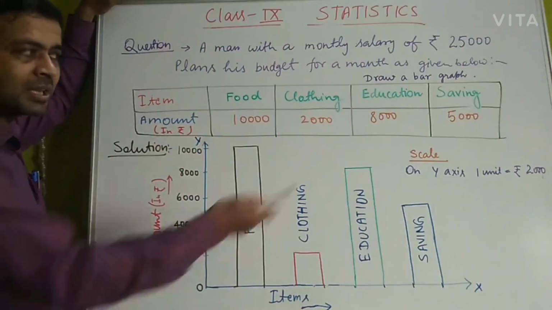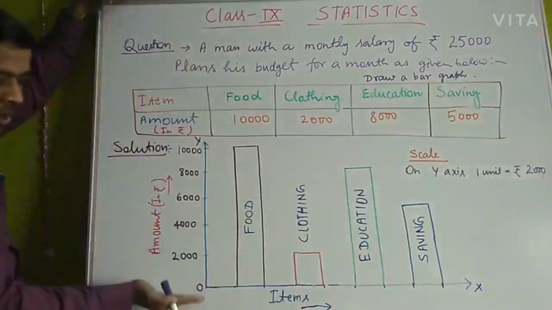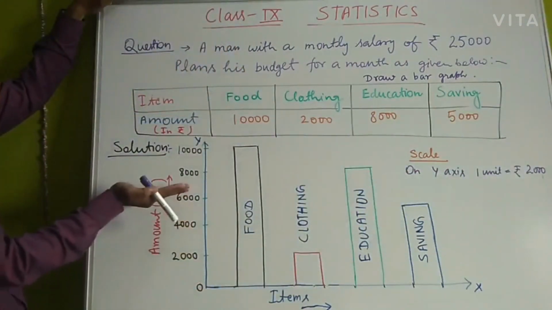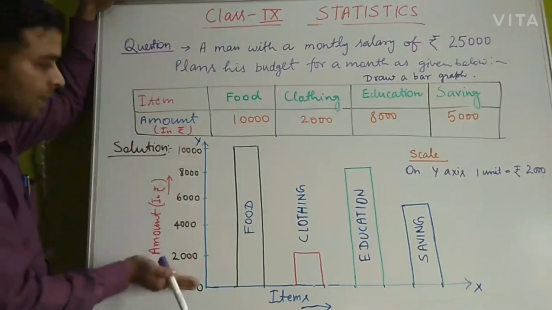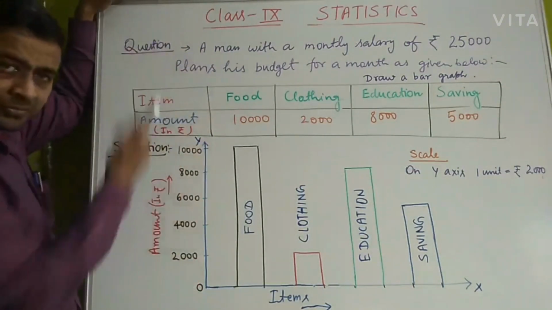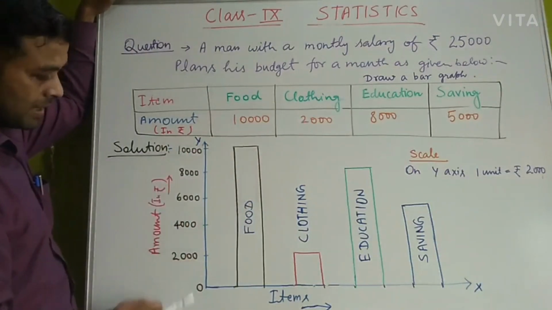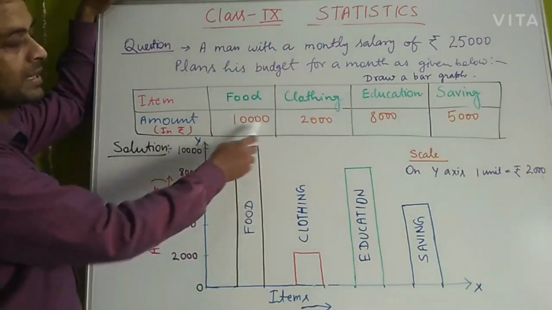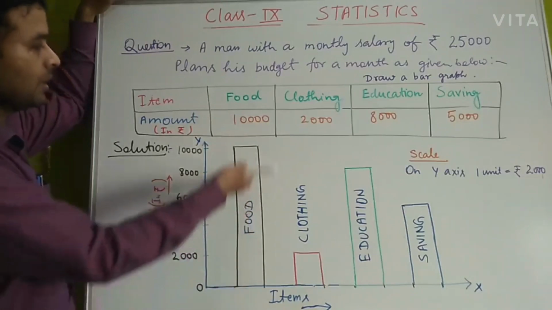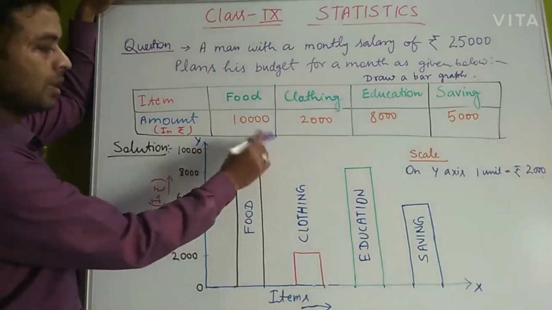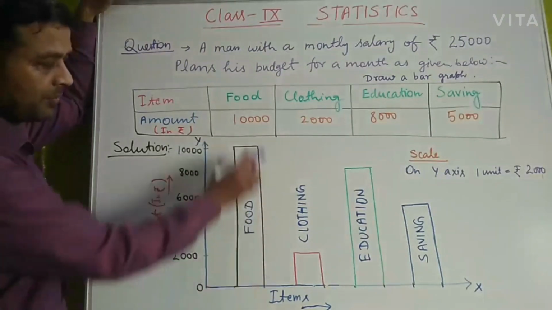You can choose 1,000 in place of 2,000, then 0, 1,000, 2,000, 3,000, 4,000. Likewise it will go slightly upwards. So you can draw it by your choice. I have taken 2,000. So just see, the first one is food, that is 10,000. So it goes up to 10,000, a bar of some fixed width.